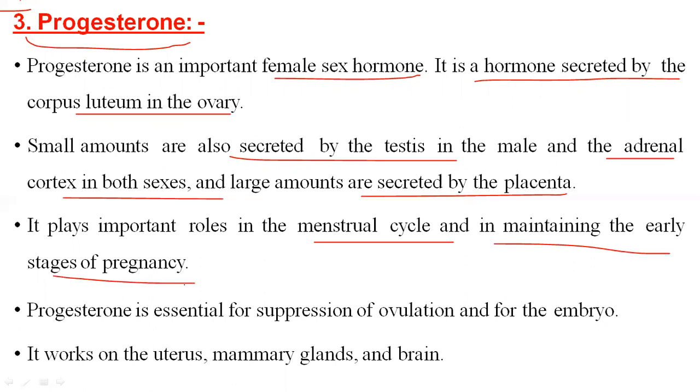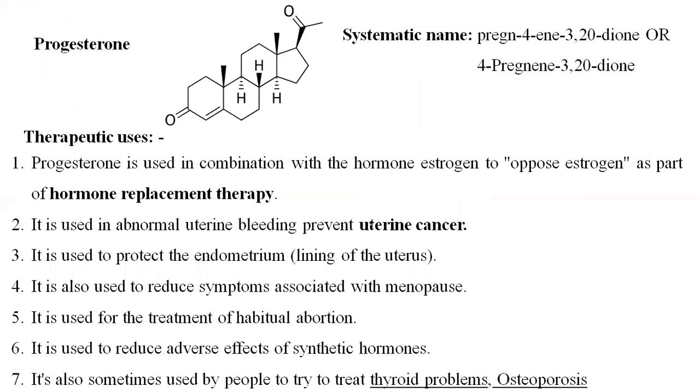This progesterone also plays a role in women. Progesterone is essential for the preparation for ovulation and for the embryo. It works on the uterus, mammary glands, and brain. There is the structure of progesterone.